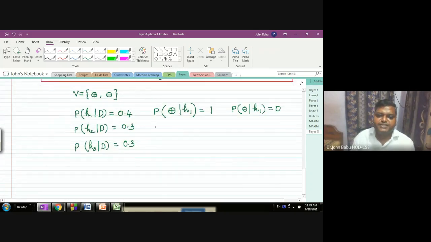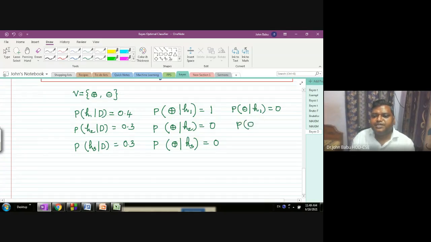So the probability of classifying X as positive by H2 is 0, because H2 classifies it as negative. Likewise for H3 it is 0. Conversely, the probability of classifying X as negative by H2 is 1, and by H3 is also 1.